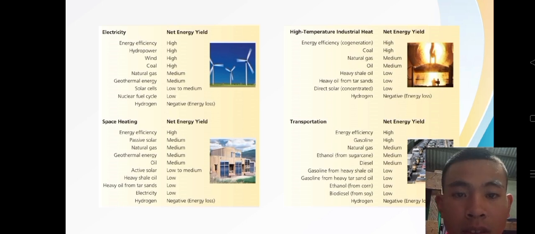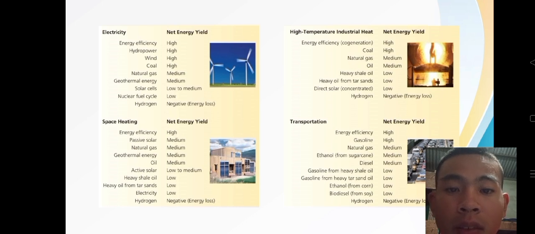So energy source, this column lists the different energy sources being compared. For example, hydropower, wind, coal, natural gas. So energy efficiency, this refers to how efficiently the energy source is converted into usable energy for a specific application. So it is a qualitative measure: high, medium, or low. So net energy yield.